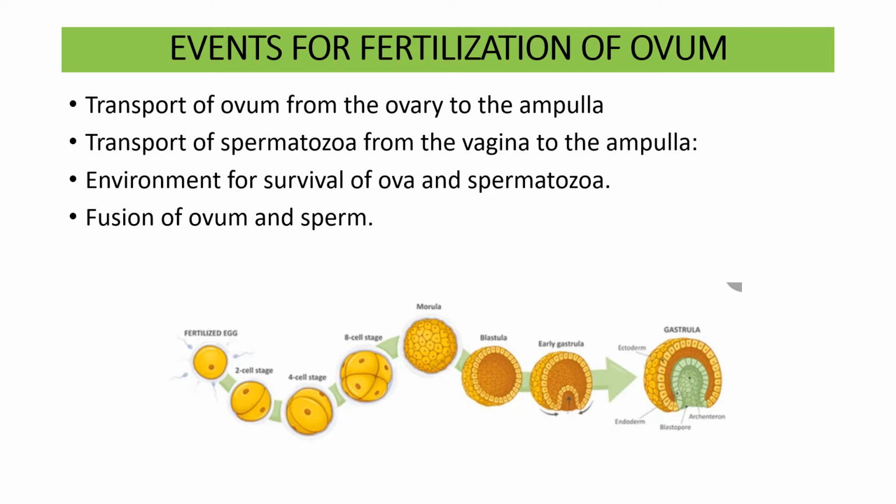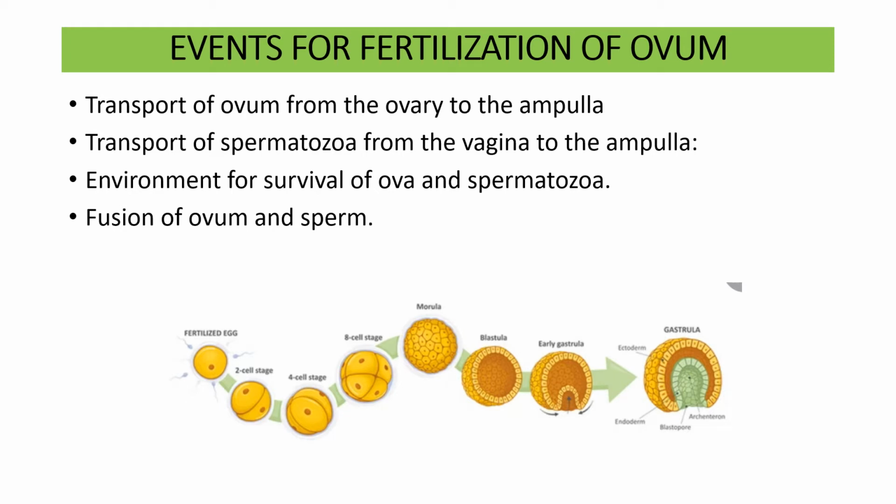Transport of the ovum from the ovary to the ampulla and transport of spermatozoa from the vagina to the ampulla. Here an environment is created so that both the ova and spermatozoa survive, so that fusion of ovum and sperm takes place.